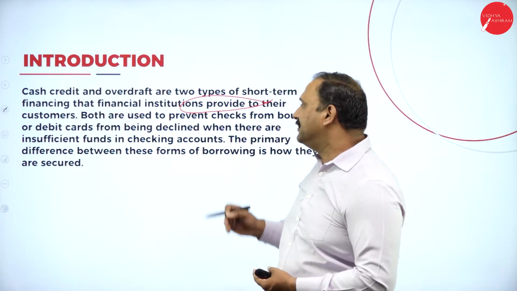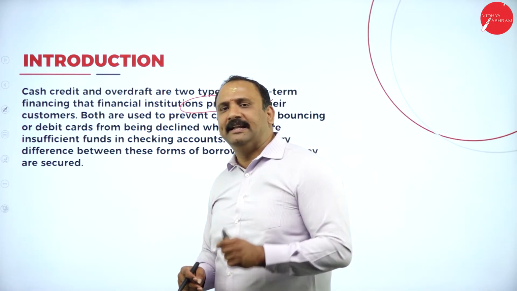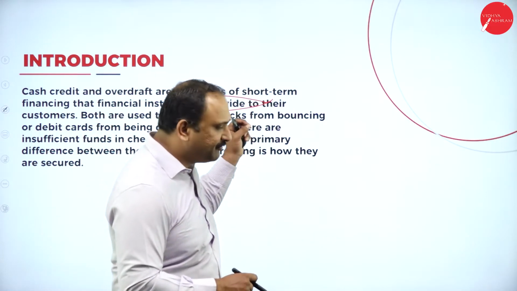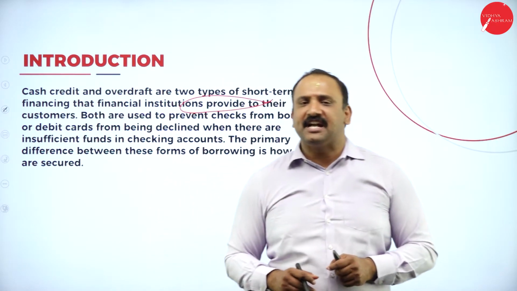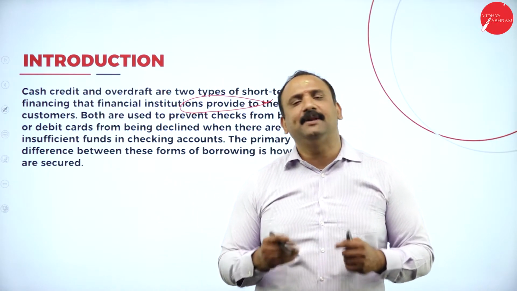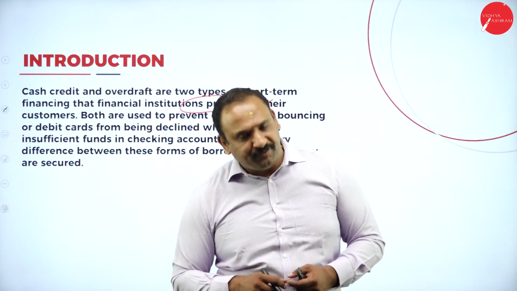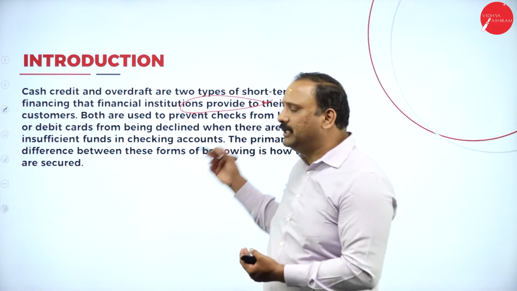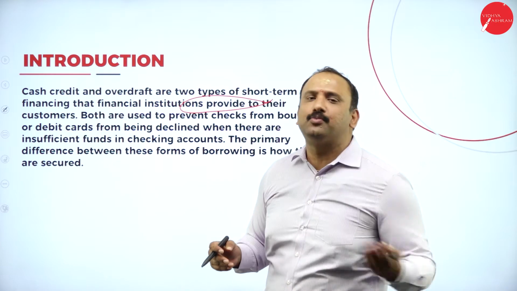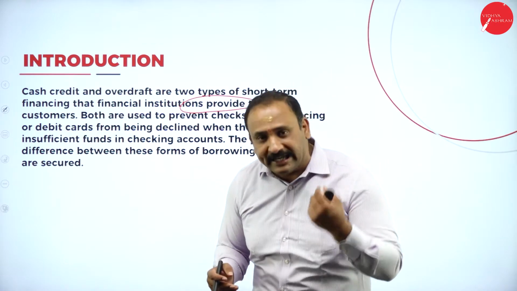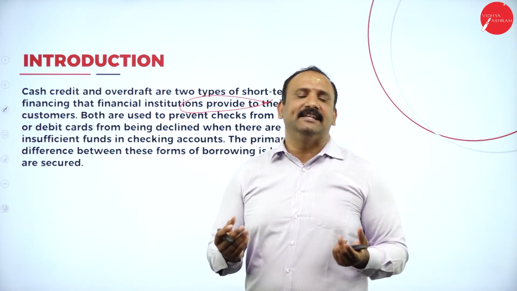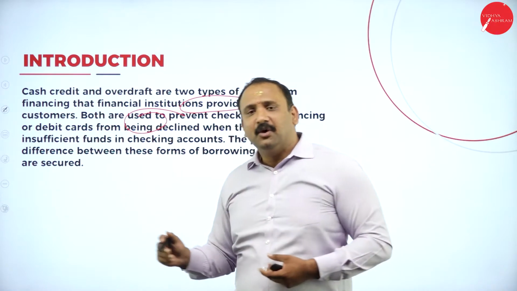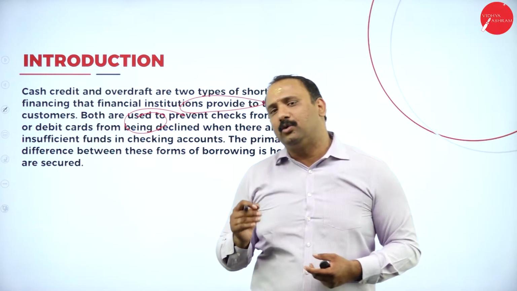Now, what is very, very interesting here is that many people in India, especially from the SME, that is the small and medium enterprises, definitely land up taking up this cash credit or the overdraft facility. They are interested in it because they feel that at any given point of time, money is available with the bank, and the bank is definitely the most wonderful institution that you can go to at any point of time, knock at their door and get instant money through some schemes. Bank is also interested in this factor. Why? Because they can make an instant return out of the customer.